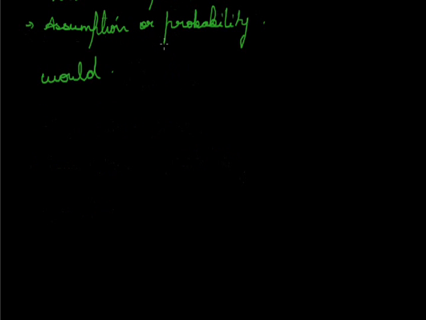Next we'll talk about must. Must is used to express necessity or obligation. For example, "You must improve your spelling" or "We must get up early."